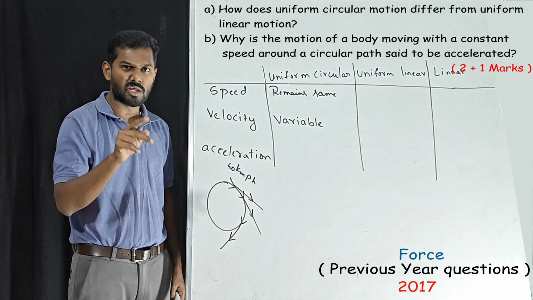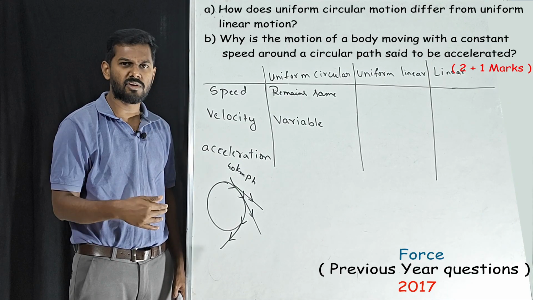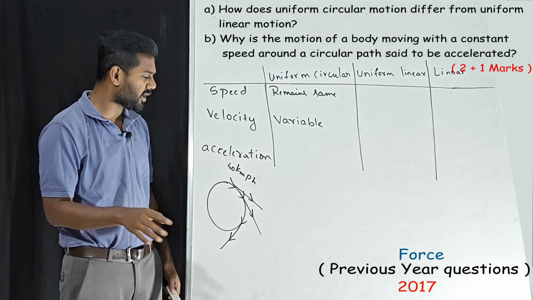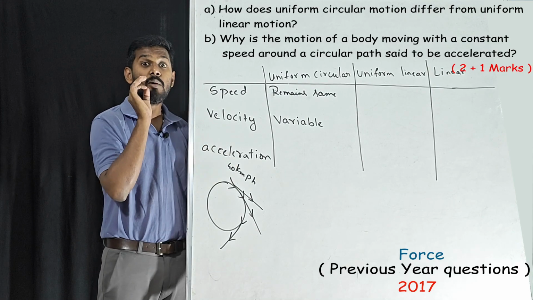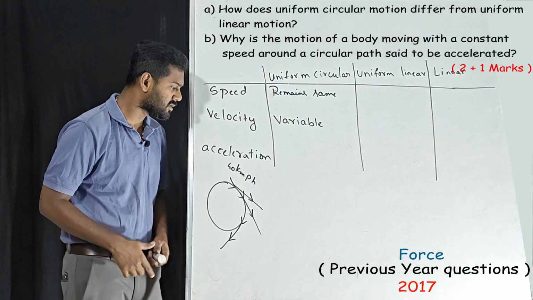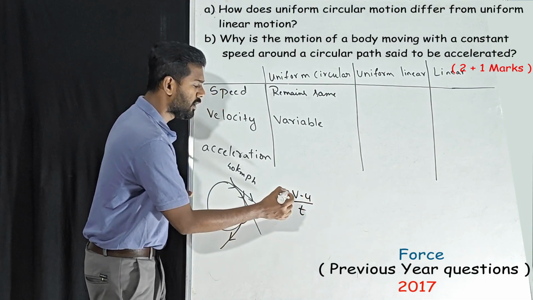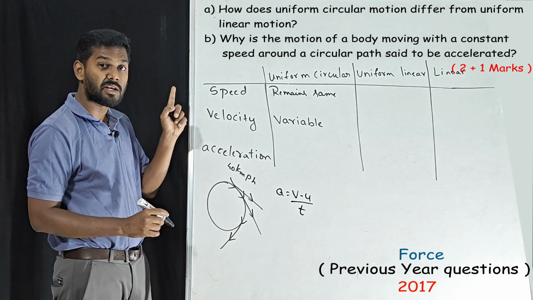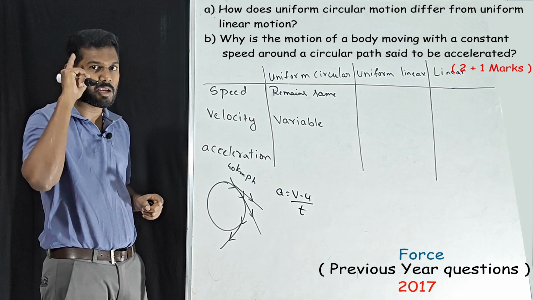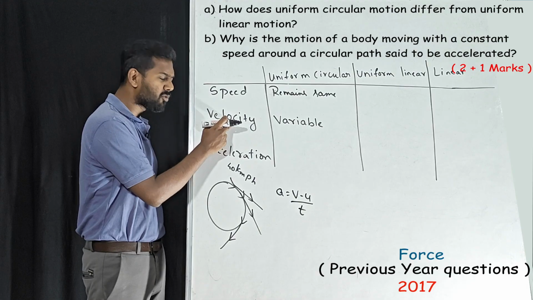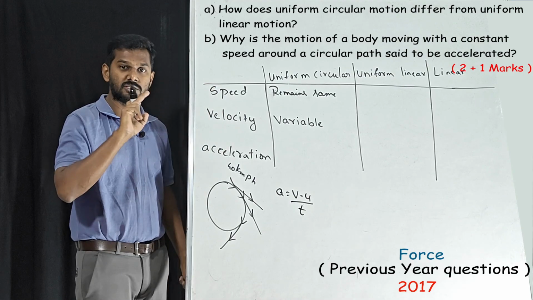So it depends upon two things. One is velocity and the second one is time. Time does not depend upon the direction, so we don't care about it. So acceleration completely depends upon, see, this is the acceleration formula. It does not depend upon speed, it always depends upon velocity. Keep this in mind. So when it comes to acceleration, you should think only about velocity, not about speed.